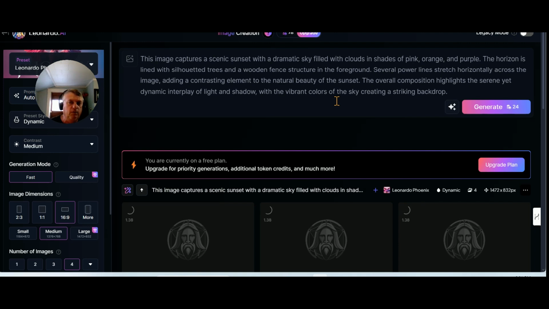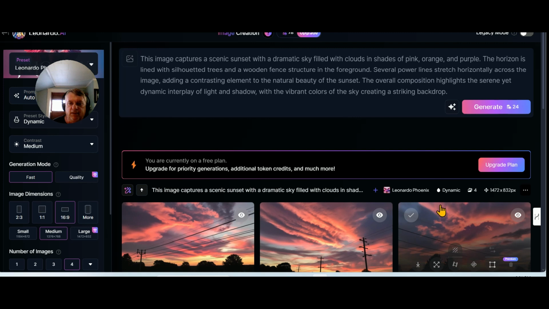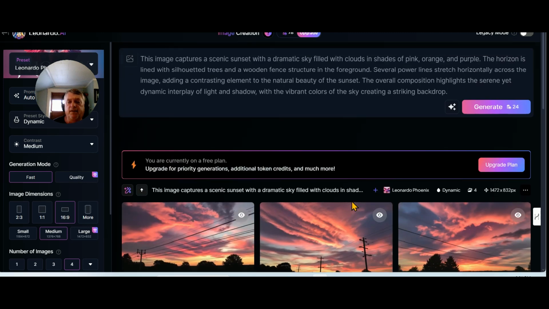So there's a lot of different uses that might come into play for this. There might be a photo out there you'd love to find the prompt for. You could upload it and it will make the prompt for you of what that image is. This is a pretty good description of the photo. It even saw the power lines in there, so that's pretty amazing. It created some consistent images around the original. That's pretty neat.